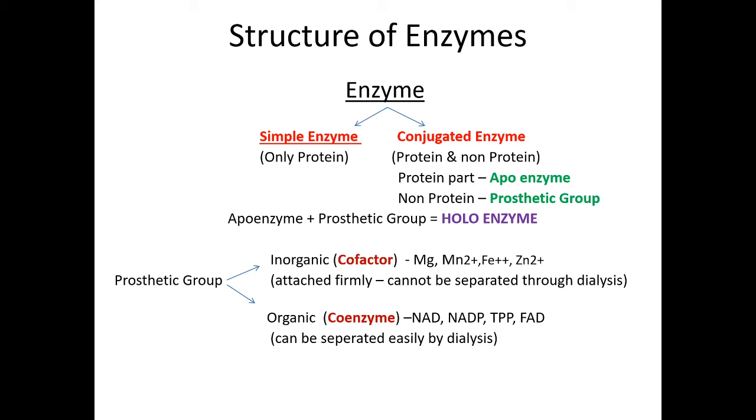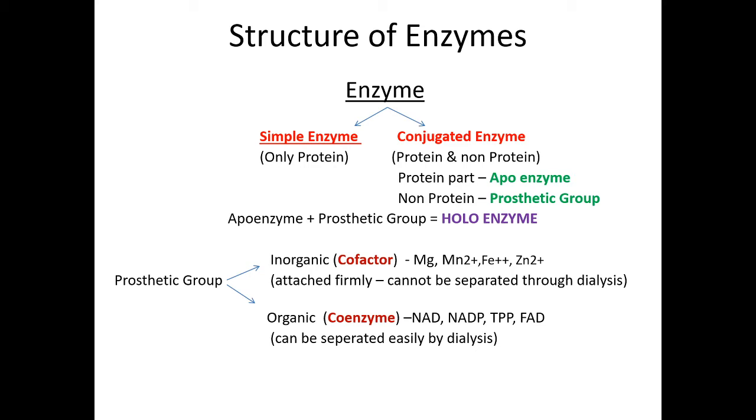Then organic prosthetic groups are called coenzymes. They can be separated easily by dialysis, and the examples are NAD for dehydrogenases, NADP for dehydrogenases as well, thiamine pyrophosphate, that is TPP, for pyruvic decarboxylase, and FAD for dehydrogenases.